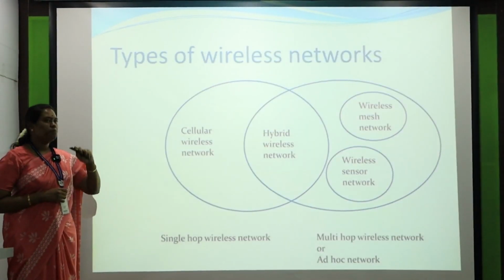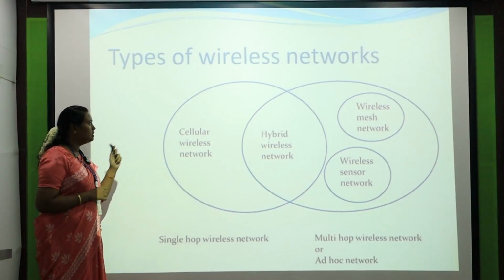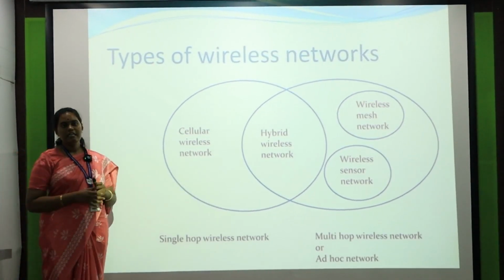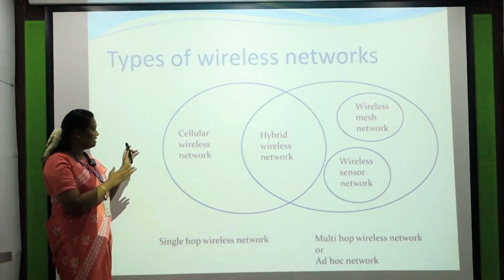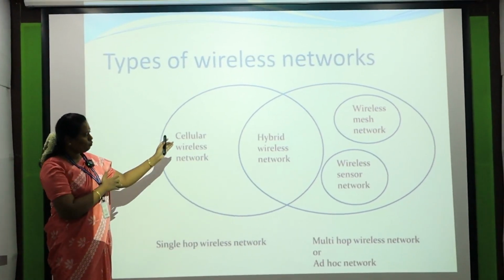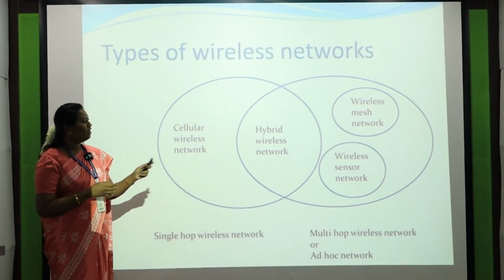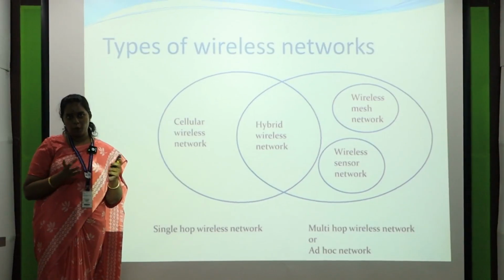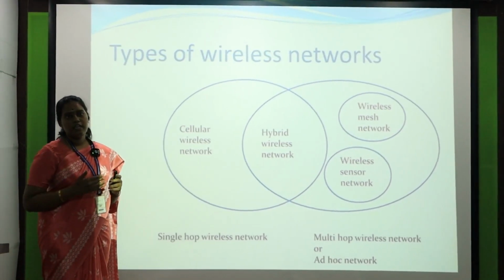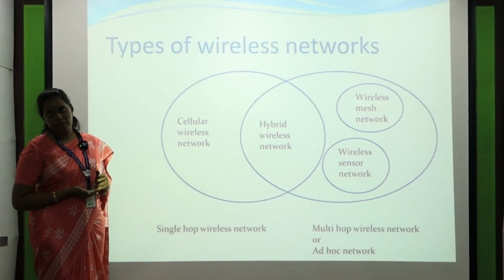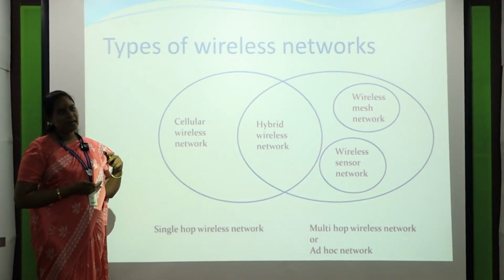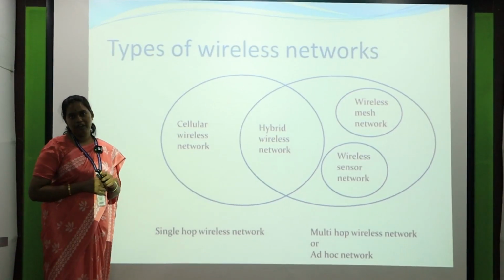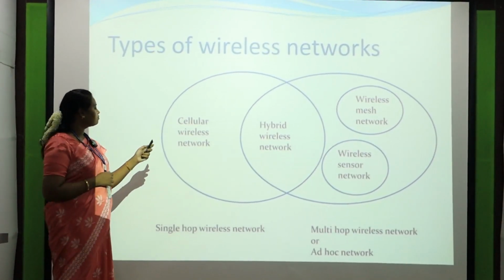Here we will see some of the types. The first is the cellular network. The cellular network always follows single-hop networks. We have already seen some examples, right? Compared to multi-hop or ad hoc, the ad hoc is said to be autonomous. We do not say 100 percent, but it does not require a physical requirement entirely. We require 50 percent infrastructure and 50 percent infrastructure-less property.